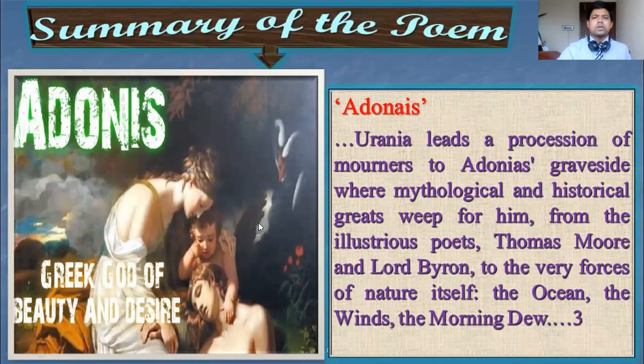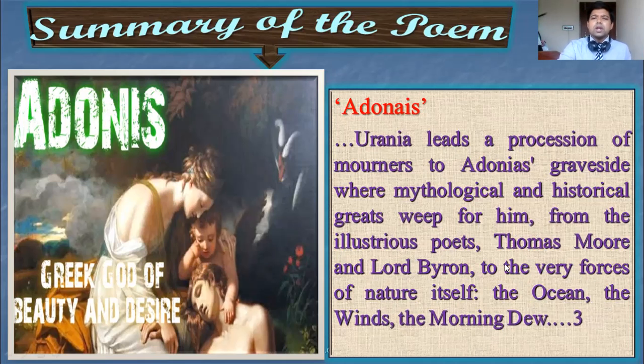Then the next slide for the summary. In the poem, Urania leads a procession of mourners to Adonais's graveside, where mythological and historical greats weep for him, from the illustrious poets Thomas Moore and Lord Byron to the very forces of nature itself: the ocean, the winds and the morning dew.